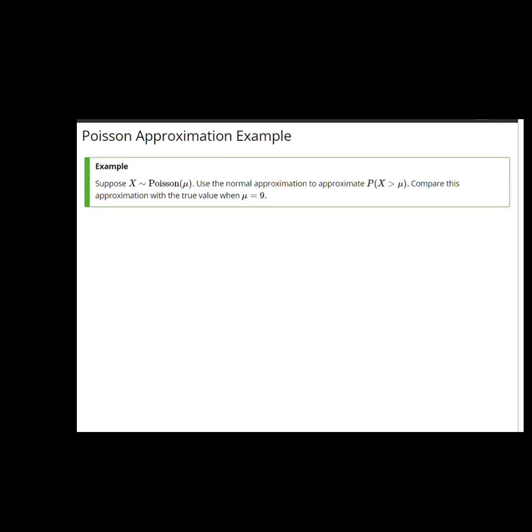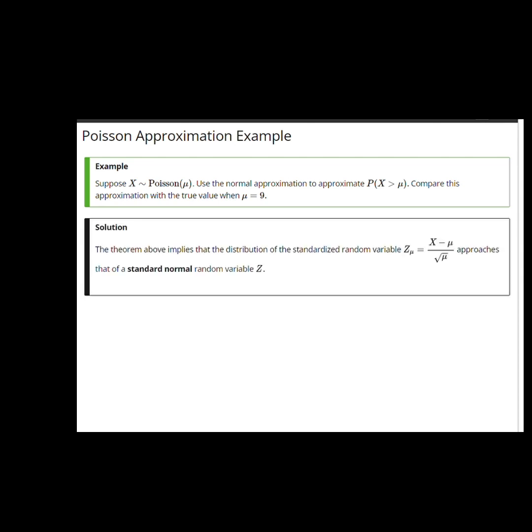Here's an example. Suppose I have a Poisson random variable with parameter mu. Let's approximate, using the normal approximation, the probability x is greater than mu. Compare this approximation with the true value when mu is equal to 9. Well, we've already seen that if mu is large, x minus mu over the square root of mu is approximately standard normal. You might ask whether 9 can be considered large, but we'll attempt the approximation in any case and see how accurate it is.